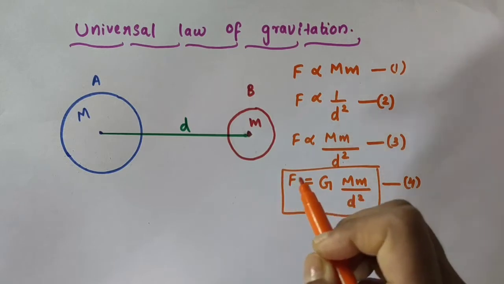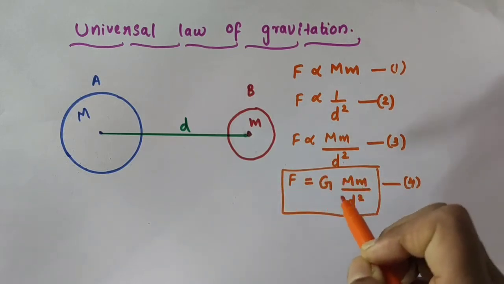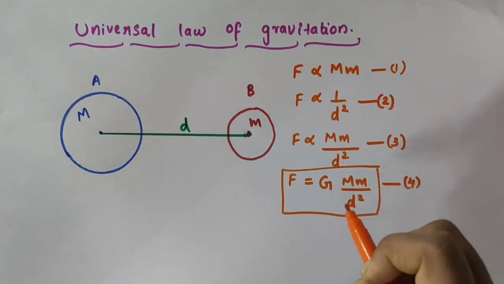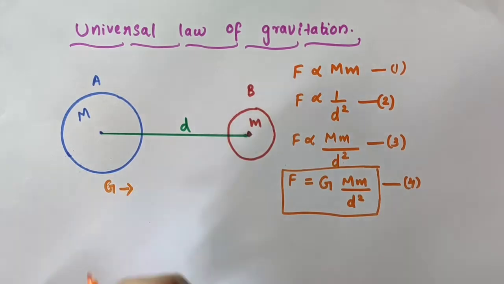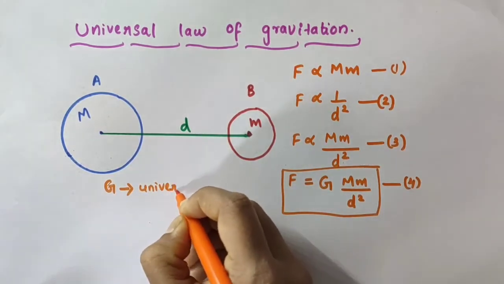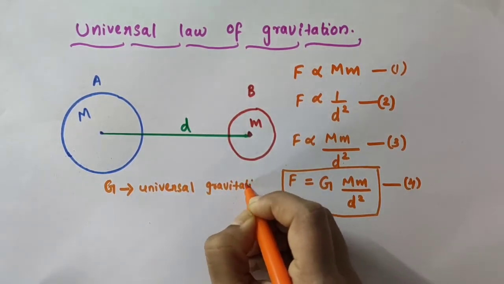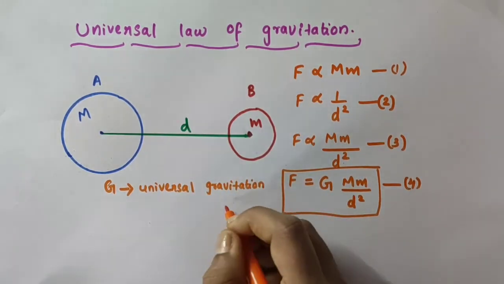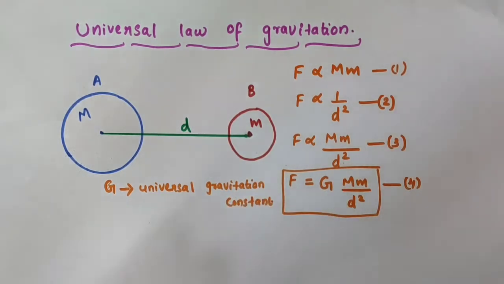That force of attraction is actually equal to some constant G into M m divided by d square, where this G is a constant of proportionality and it is called the universal gravitation constant.